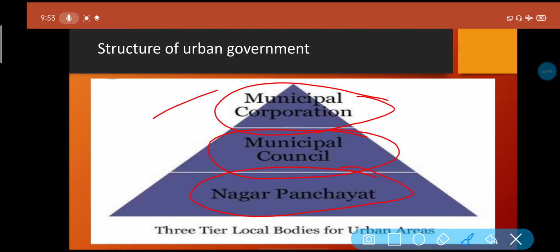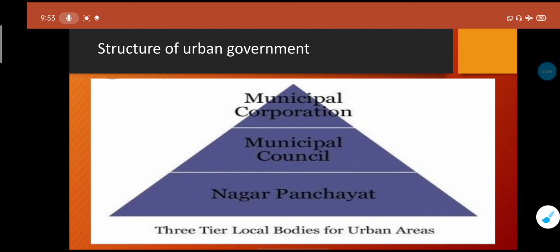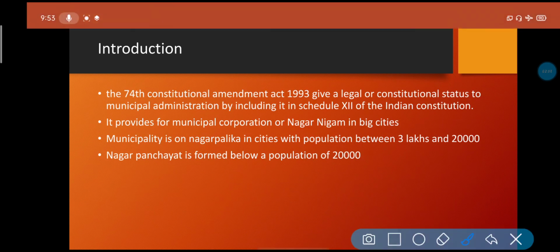So this is the structure of the municipal areas, or you can say the urban local government. The municipal corporation, also known as Nagar Nigam in Hindi, is situated in the metro cities, the big cities. The second one is the municipality, also known as Nagar Palika.